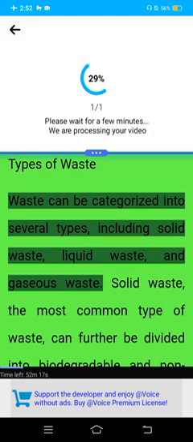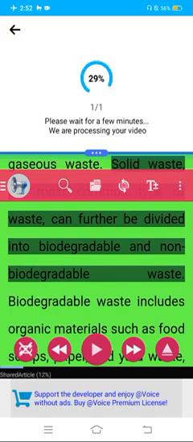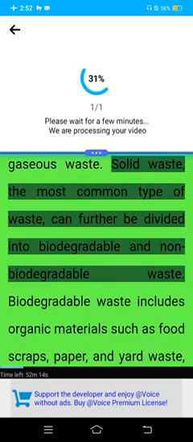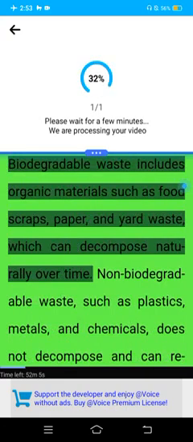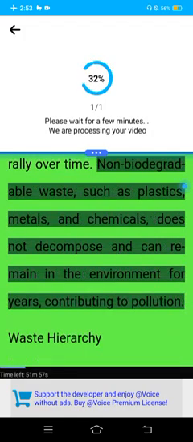Types of waste. Waste can be categorized into several types, including solid waste, liquid waste, and gaseous waste. Solid waste, the most common type of waste, can further be divided into biodegradable and non-biodegradable waste. Biodegradable waste includes organic materials such as food scraps, paper, and yard waste, which can decompose naturally over time. Non-biodegradable waste, such as plastics, metals, and chemicals, does not decompose and can remain in the environment for years, contributing to pollution.